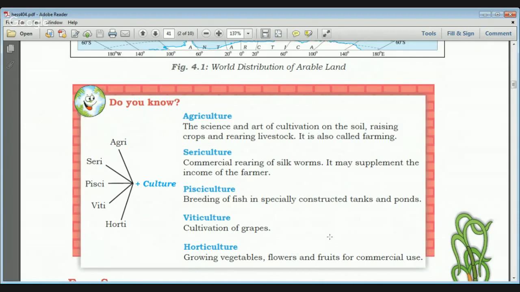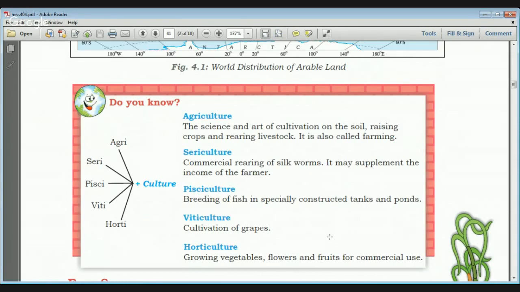Viticulture means cultivation of grapes, and horticulture is a combined term used for growing vegetables, flowers, and fruits for commercial use. Please remember these five terms. Direct definition based questions can be asked from these five terms.